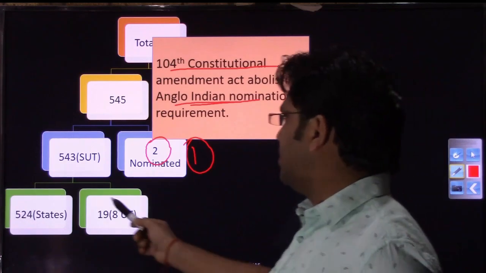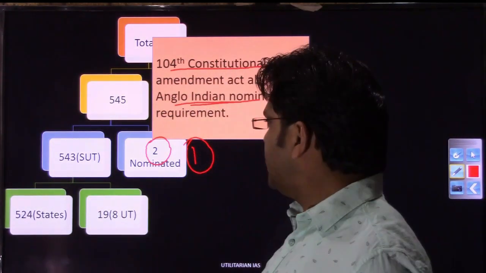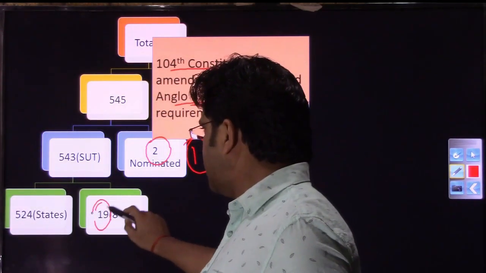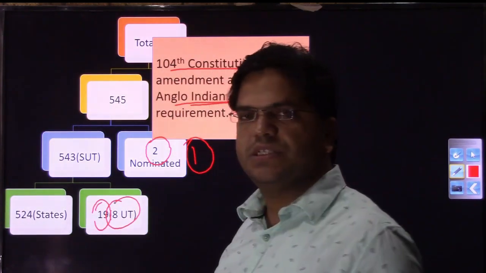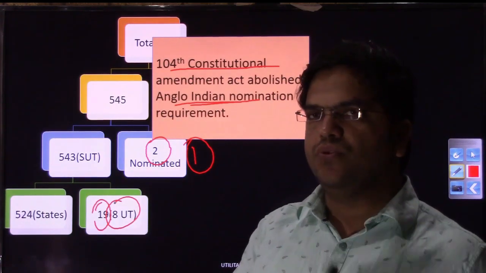Out of these 543, 19 seats have been given to 8 UTs. We have 8 union territories, and Lok Sabha representation has been given to every union territory.